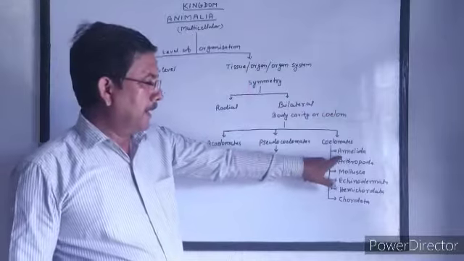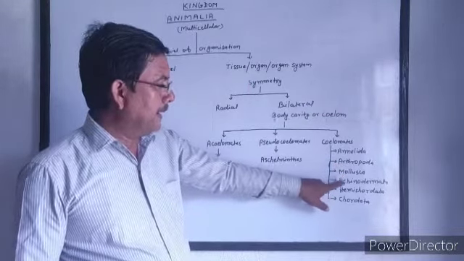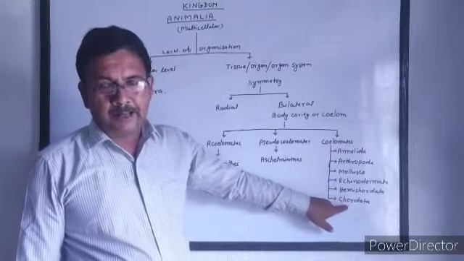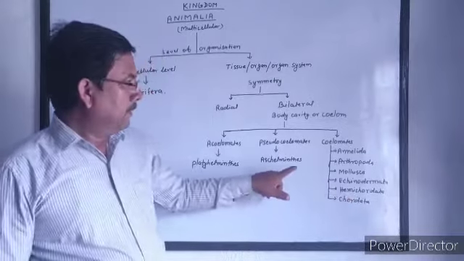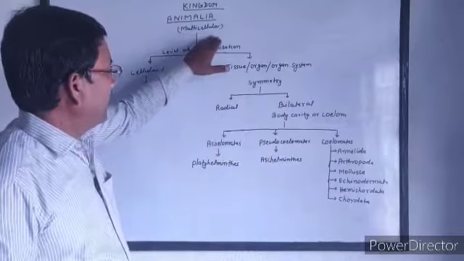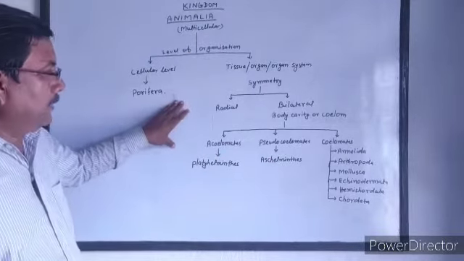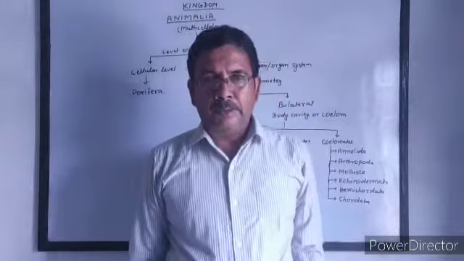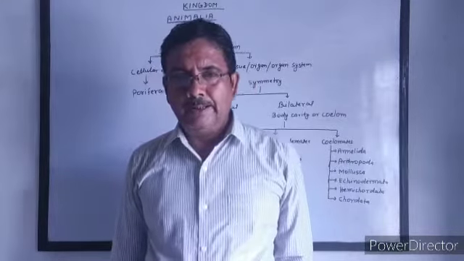They are Annelida, Arthropoda, Mollusca, Echinodermata, Hemichordata, and Chordata. So in this way, we see that the animal kingdom is further classified into different phyla. We will study them one by one in detail.